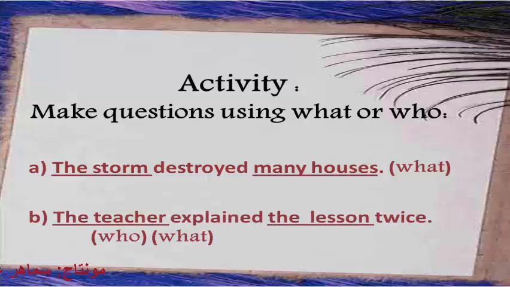A second sentence here, B: the teacher explained the lesson twice. The answer or the question needed here, number one with who and number two with what. You can answer this question and show them to your teacher. The teacher can check the answer with you. This was for questions with who and what.